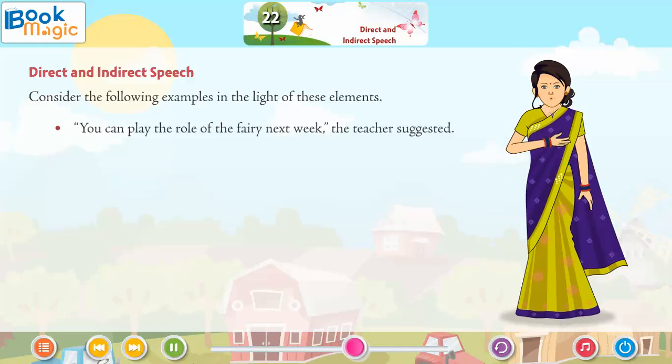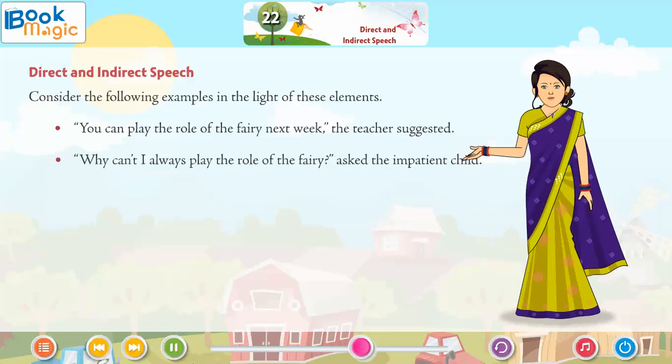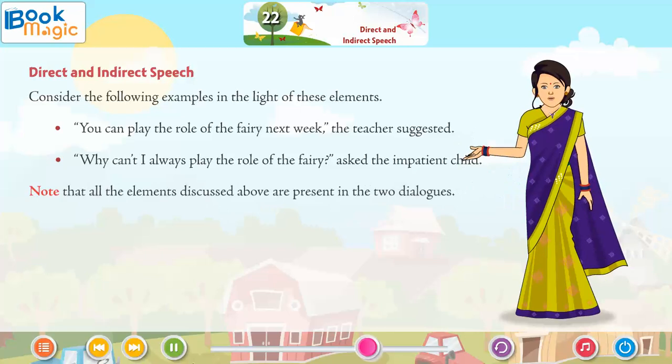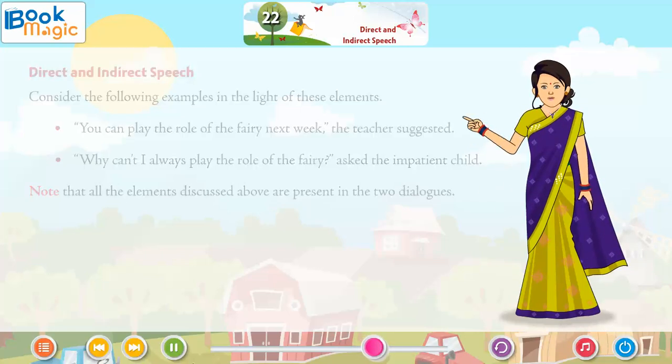"You can play the role of the fairy next week," the teacher suggested. "Why can't I always play the role of the fairy?" asked the impatient child. Note that all the elements discussed above are present in the two dialogues.